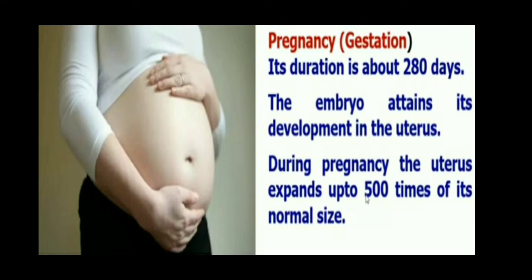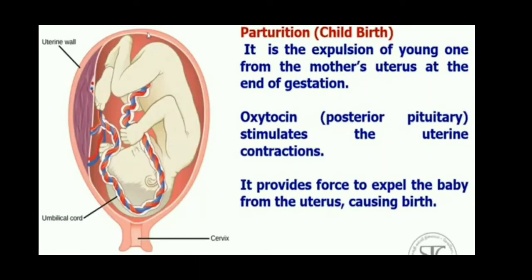Then the next process is parturition, that is nothing but childbirth. The parturition is the expulsion of the young one from the mother's uterus at the end of gestation. The birth of the young one from the mother's uterus at the time of delivery. Here, there is a hormone called oxytocin, which is secreted by the posterior pituitary gland.